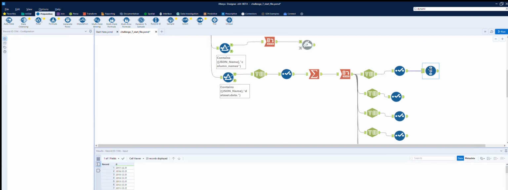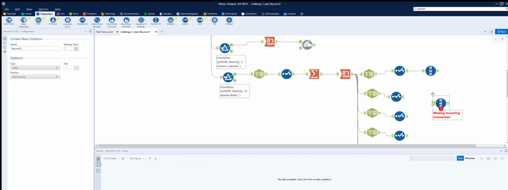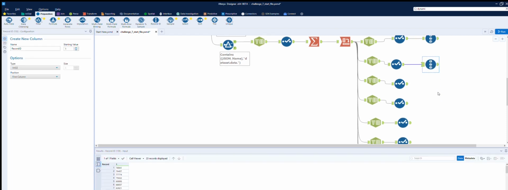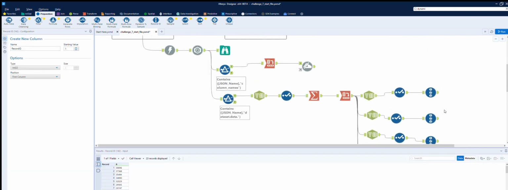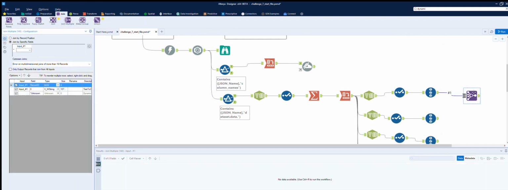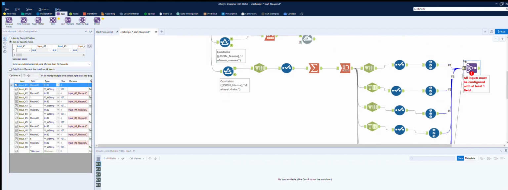Bring in record ID to add, so that we can then take that and join it together on the record ID. That will give us them in the right order. Okay, so now we can do a join on multiple join. We can bring them all in. Okay, so we join on record ID all the way through, and let's see what that gives us.